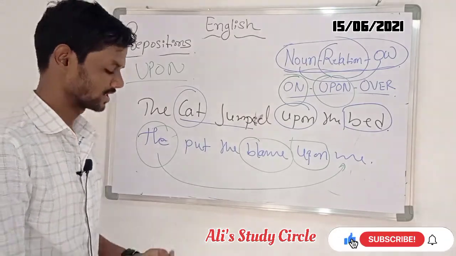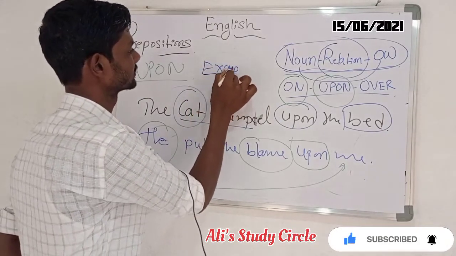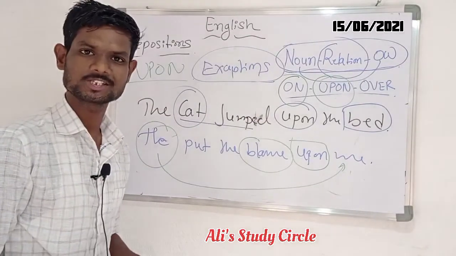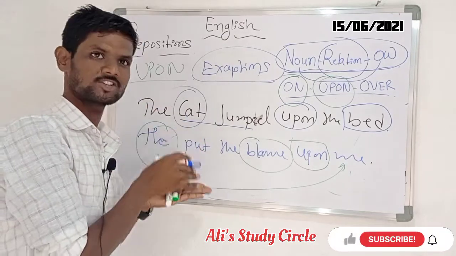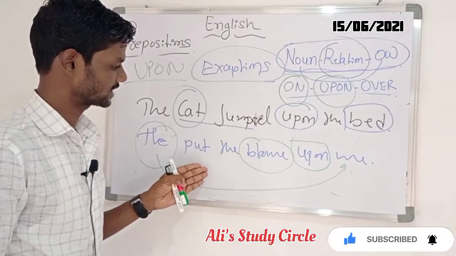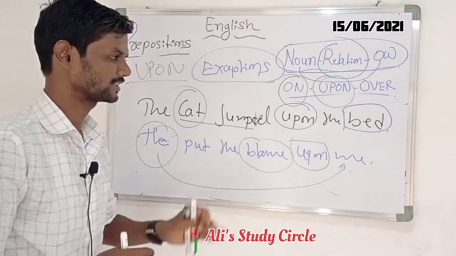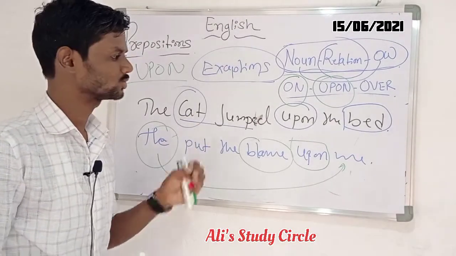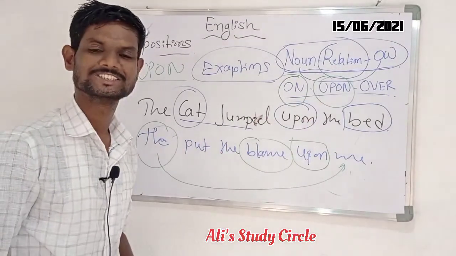In prepositions we call these exceptions. It means possibilities. Sometimes a preposition behaves like this and like that, so that's why upon is like this: he put the blame upon me. You can understand it very easily. These two examples are the best to understand the preposition upon.